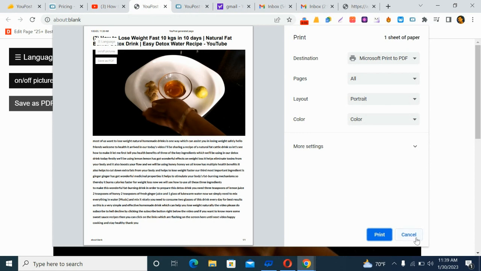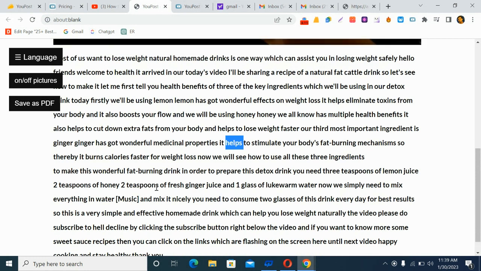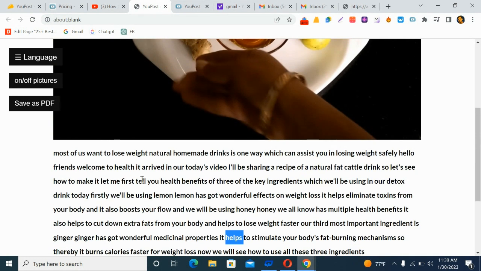Okay, cancel it, and as you can see, it does not just extract the whole transcript. It makes it SEO friendly. Most of us want to lose weight. Natural home remedies is one way of losing weight safely.